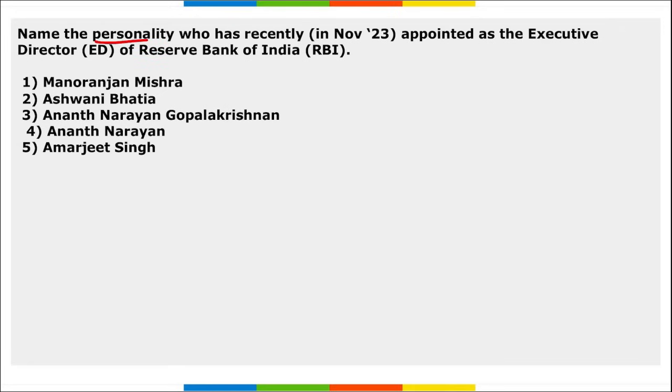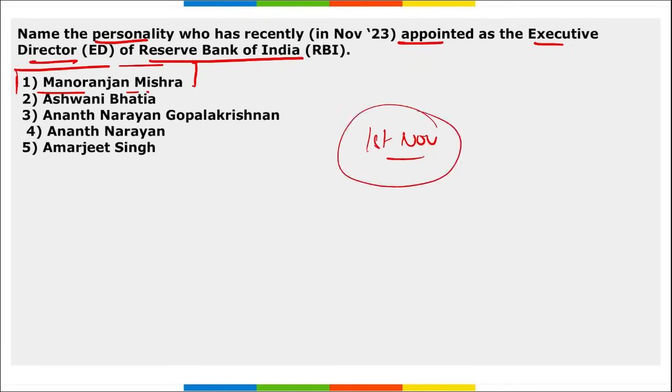Next, name the personality who has recently been appointed as the executive director of RBI. Who has been appointed as the executive director? Manoranjan Mishra has been appointed as the executive director with effect from 1st of November. Right? And here, Manoranjan Mishra, he will oversee 3 departments that are enforcement, risk monitoring and external investment operations.